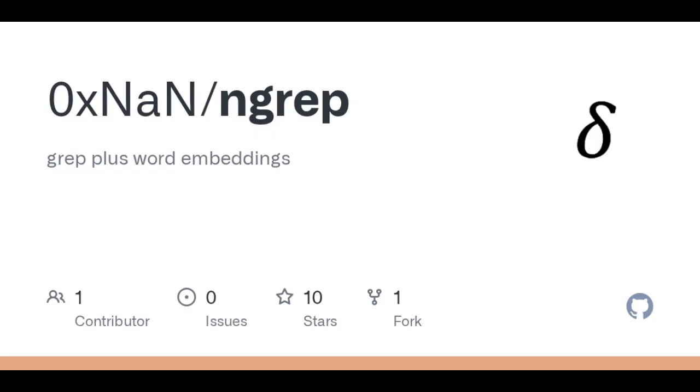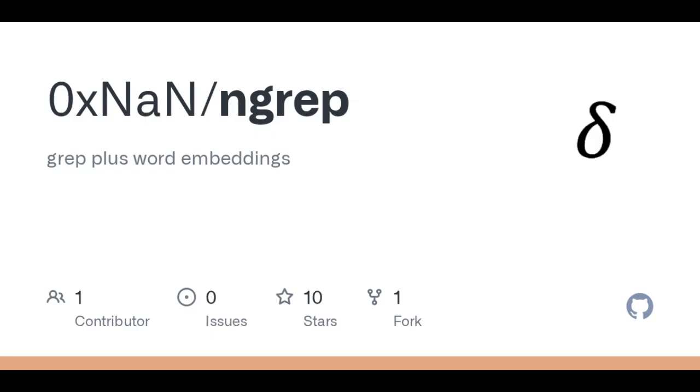Section 2, what it does not do. But here's the thing, ngrep is not a drop-in replacement for grep. Not even close, for most use cases. Speed is the first honest limitation. Grep is absurdly fast. It's optimized over 50 years to scan gigabytes of text in seconds. Ngrep has to compute embedding similarity for every token it encounters. On large files or long pipelines, that cost adds up.